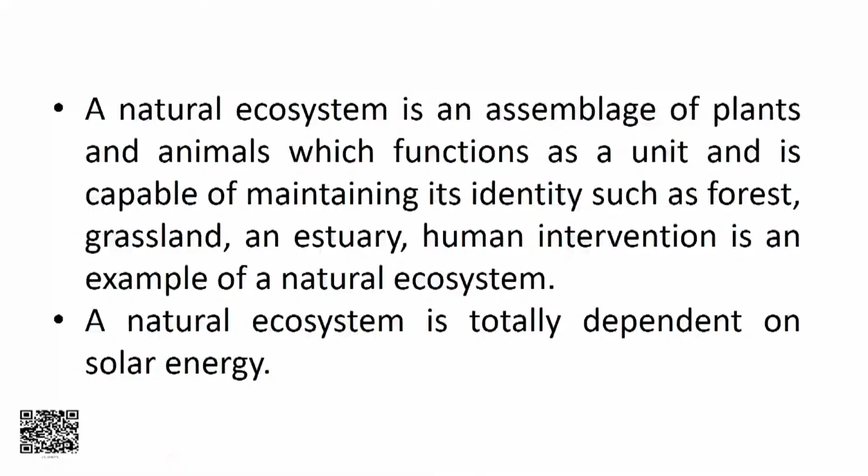A natural ecosystem, if we define it, is an assemblage of plants and animals which functions as a unit and is capable of maintaining its identity, like forest, grassland, estuaries. Human intervention is not an example of a natural environment. A natural ecosystem is totally dependent on solar energy.